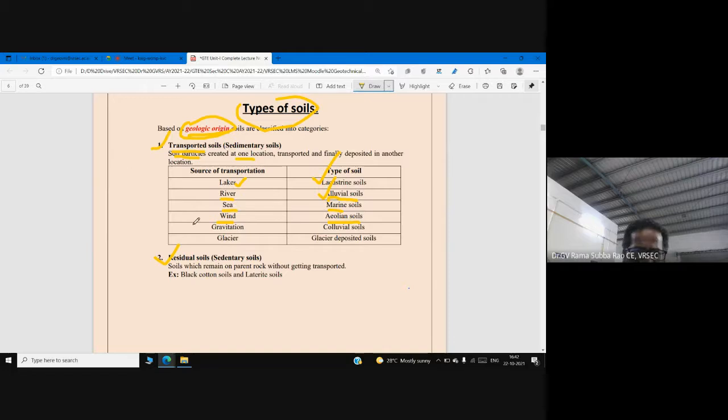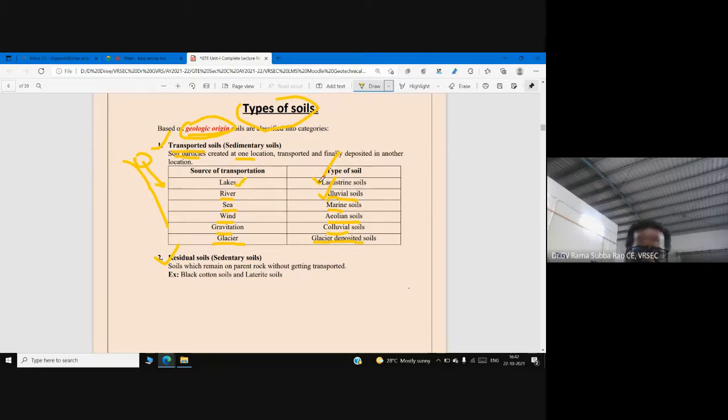Sometimes, due to gravitation, the soil is transported from top to bottom, from up to down. Those soils we call colluvial soil. Talus and other soils come under colluvial soil. Next, glacier. In India we have cold regions like Himachal Pradesh and Jammu and Kashmir. We have glacier deposited soils also.